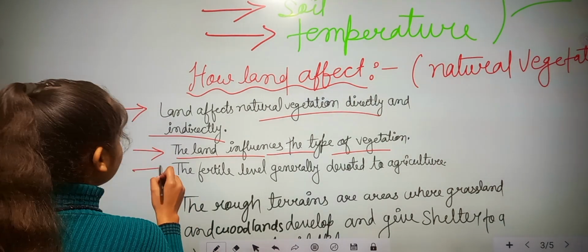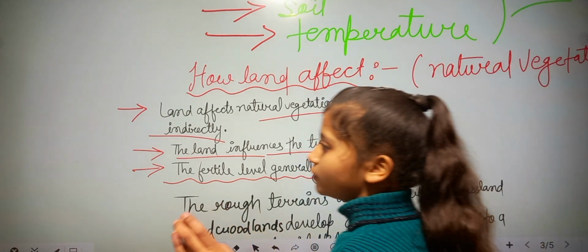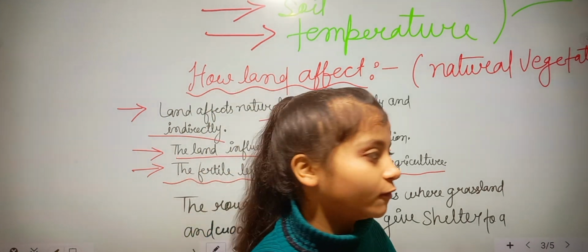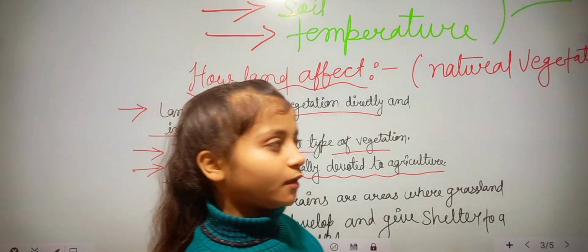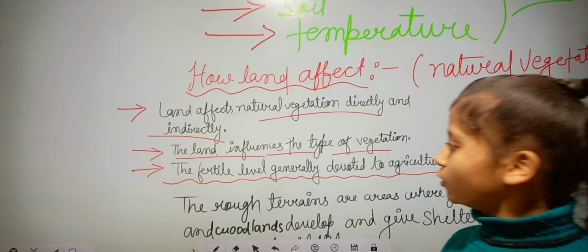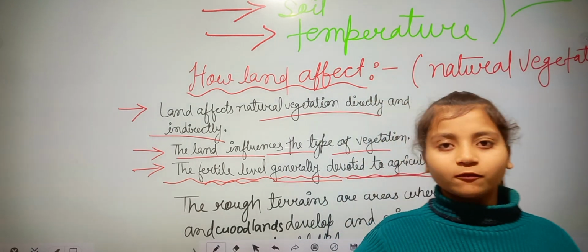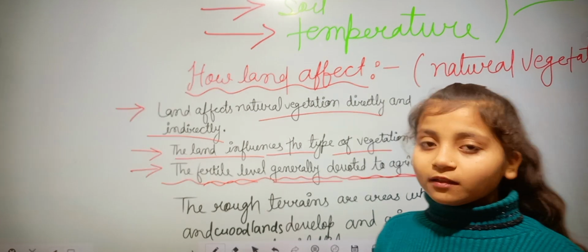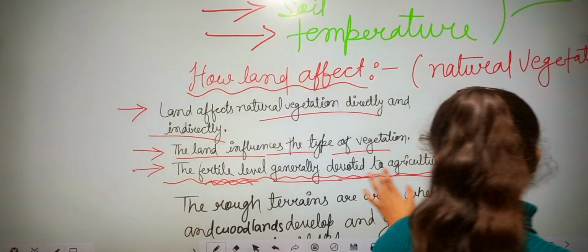Okay, so the fertile level is generally devoted to agriculture. It means if the soil has great fertility to grow crops, then a high fertile level is generally devoted to what?